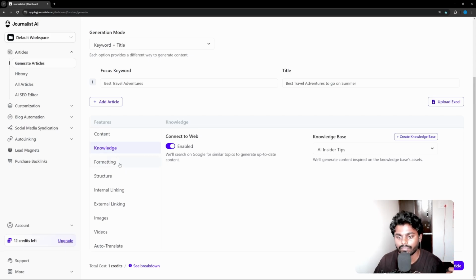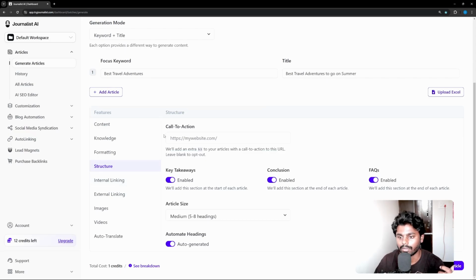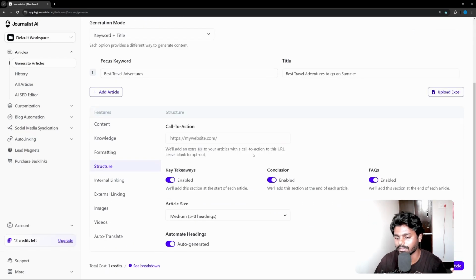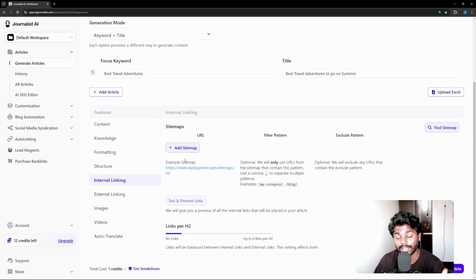All right. Formatting, if I go to formatting, it's simple: bold content, tables, lists, quotes, and then structure. You can also add a call to action. Since I do not have any call to action, I'm just going to leave it at the default. And then external linking, internal linking. You can also add a sitemap. If you want internal links, instead of manually adding them, you can embed a sitemap.